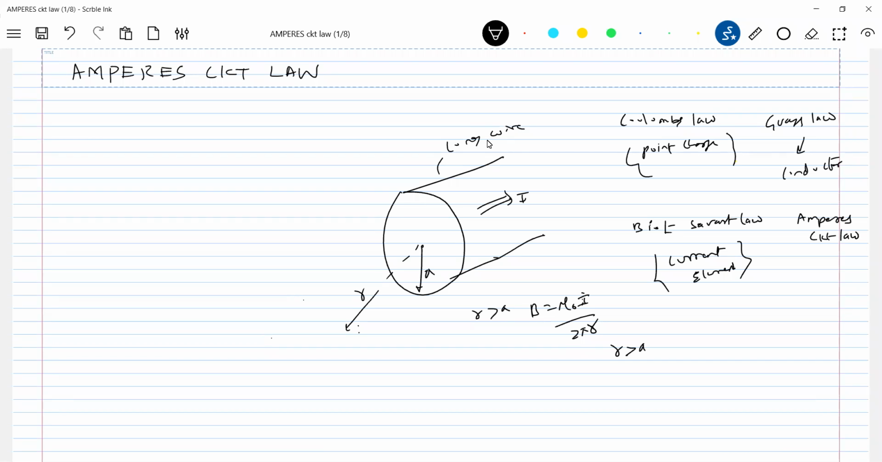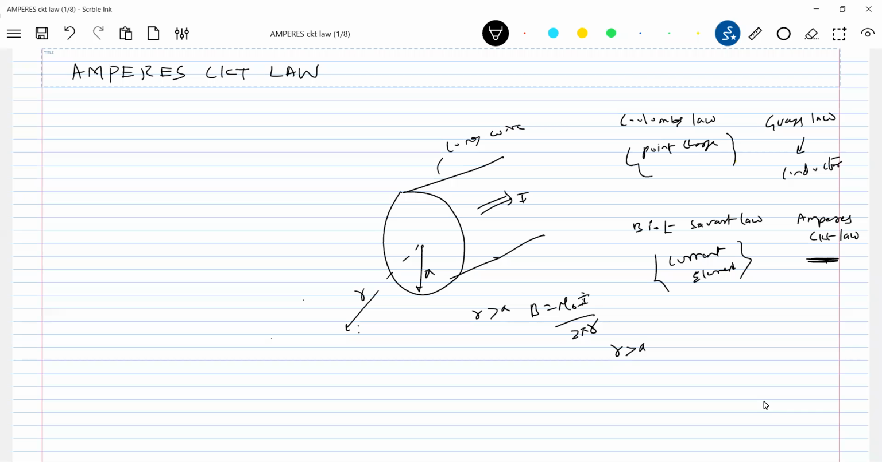In all our problems, we never went inside the current carrying wire. It was only external to the wire. Now with the help of Ampere's circuit law, we can easily find the field inside the current carrying conductor. This is our aim. For that, first we will bring that law, then we should learn how to use that law, then we'll go for applications. This is the background.